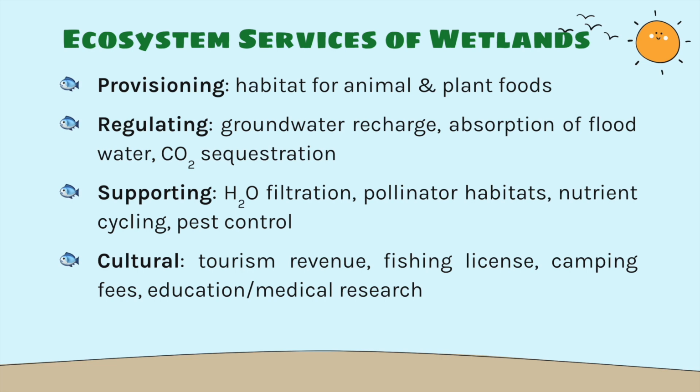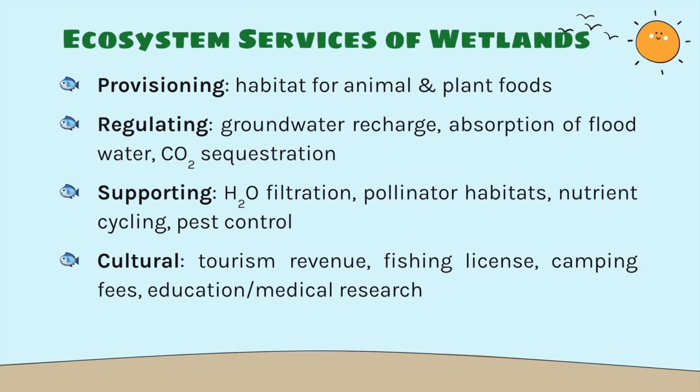Wetlands also help with nutrient cycling. They will take dead organic matter and help break it down to be recycled within that ecosystem. And this can even begin the formation of peat, which, as we've talked about before, can be used as a fuel source, especially in less developed nations.